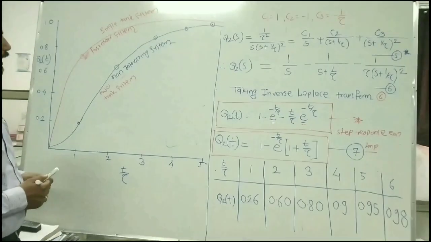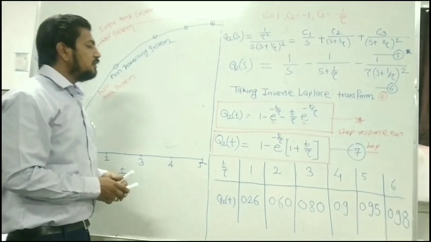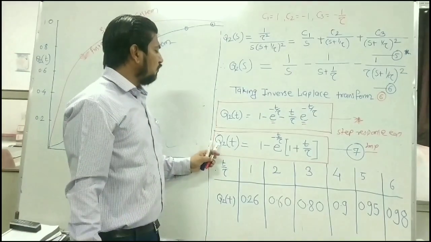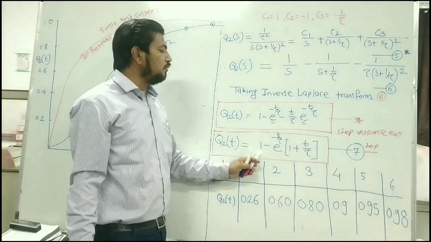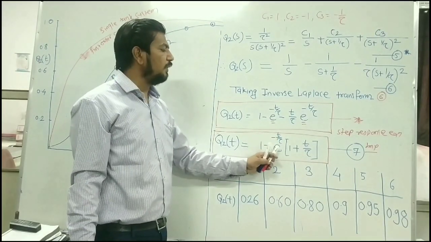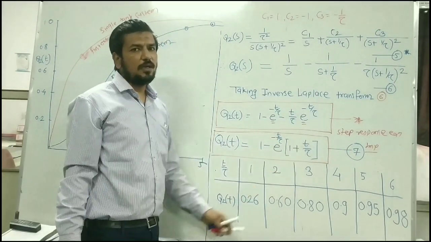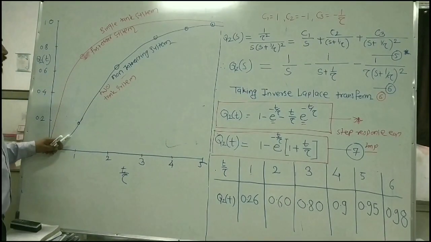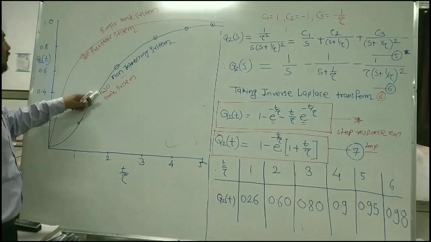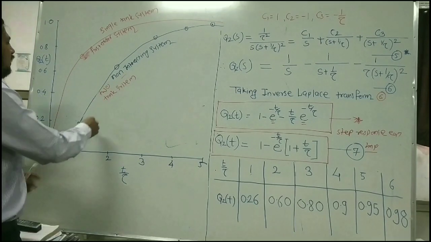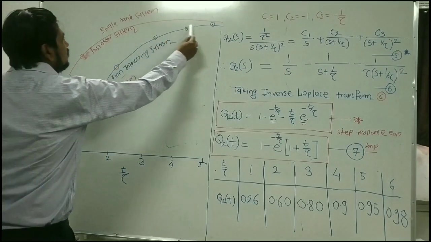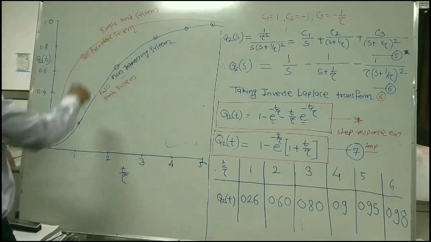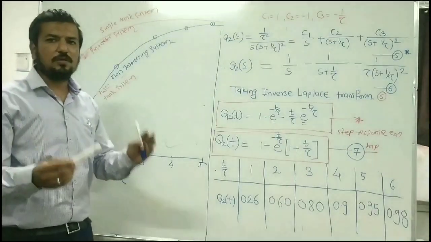So we can conclude that the final equation for the step forcing function becomes y2 of t, or q2 of t, equal to 1 minus e to the power minus t by tau into (1 plus t by tau), and from the graph you can see that the response of the two non-interacting systems arranged in series is somewhat sluggish as compared to the single tank system. So this is the clear distinction between these.